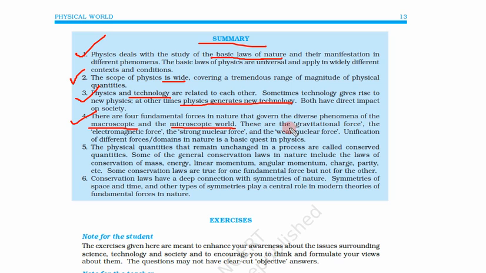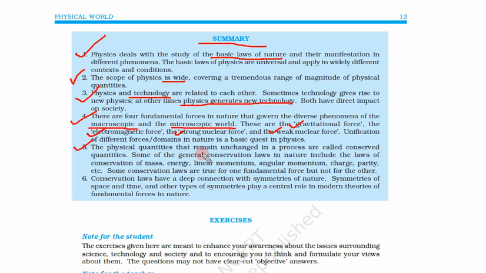These forces are the gravitational force, the electromagnetic force, the strong nuclear force and the weak nuclear force. Unification of different force domains in nature is a basic quest in physics. So in physics, we always try to unify different types of domains.